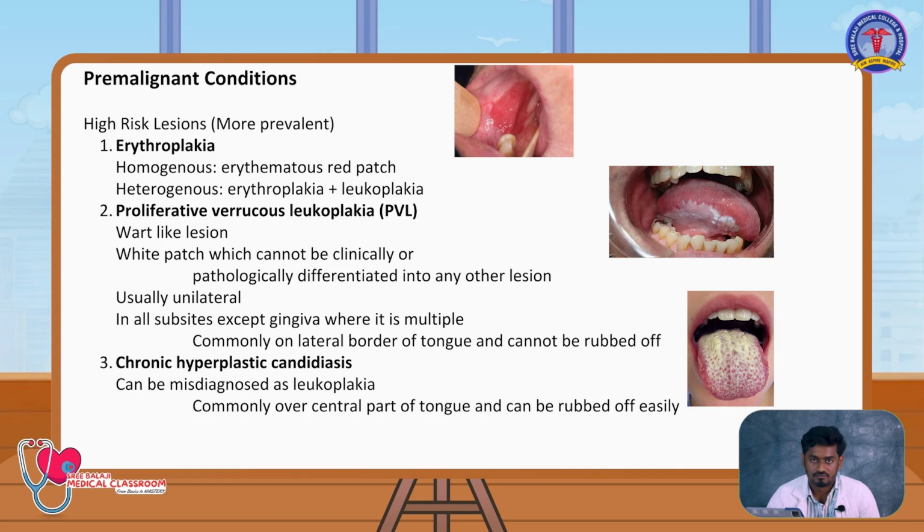How will you differentiate between leukoplakia and candidiasis? Leukoplakia cannot be rubbed off, whereas candidiasis can be rubbed off. And mostly leukoplakia will occur on the lateral border of the tongue, while candidiasis will come on the central part of the tongue. So once again we will repeat the high risk lesions. The high risk lesions are erythroplakia, proliferative verrucous leukoplakia, and chronic hyperplastic candidiasis.